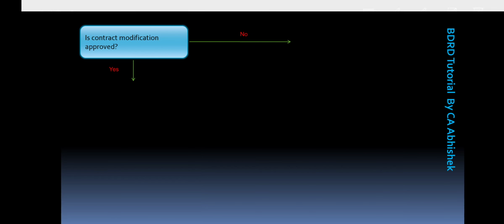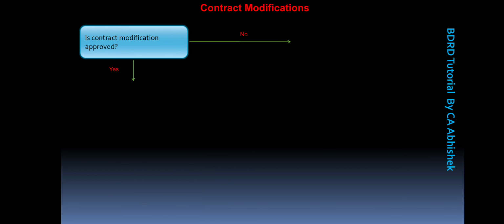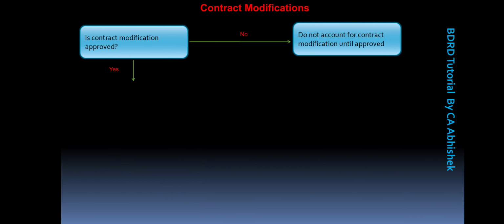Now moving on, I have prepared a pictorial view, or you can say a bar diagram chart, in order to understand this concept a little better. If a contract modification is not approved, then we have to not account for the contract modification until it is approved. But if a contract modification is approved, then